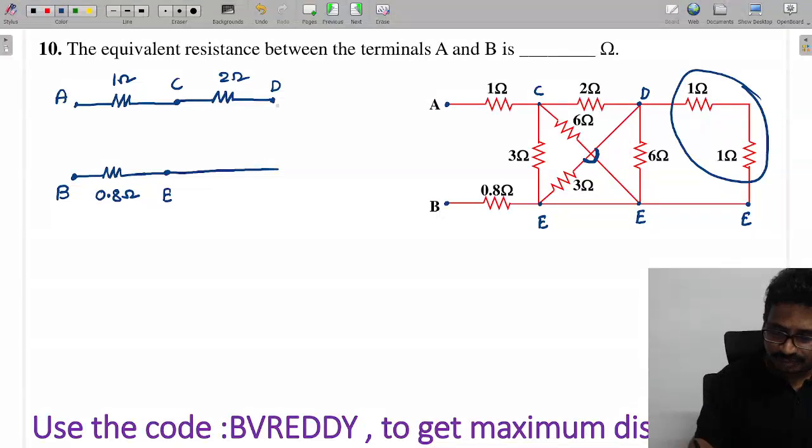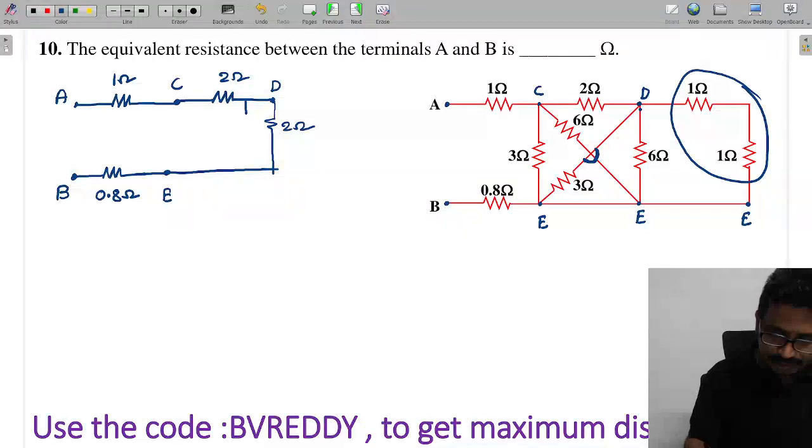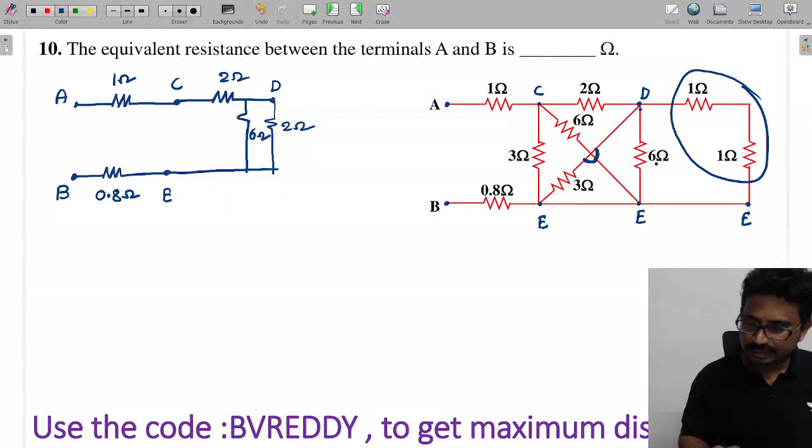Now you see between D to E, there is a resistance. How much is this value? This value is 2. Next, D to E only. So this resistance is also between D to E only. How much is this value? 6.